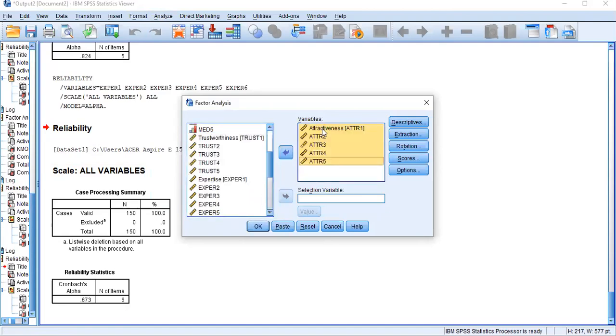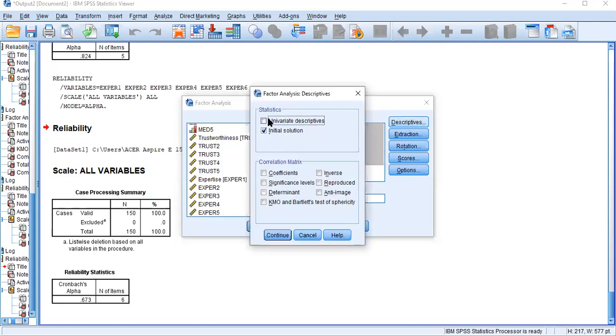My first independent variable is celebrity attractiveness, and it contains 5 measurement items, measured using a 5-point Likert scale. Then I am selecting those 5 items here. Then go to the descriptive command on your right hand side. Just click the descriptive command.